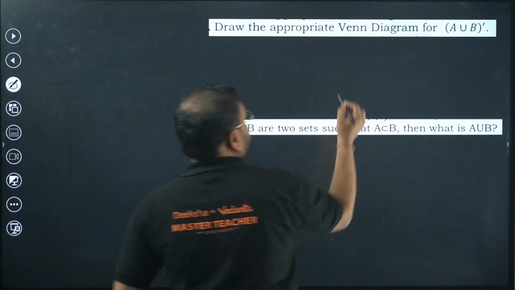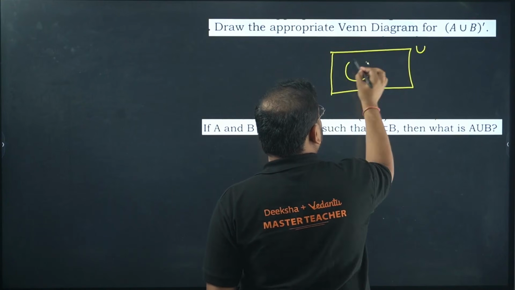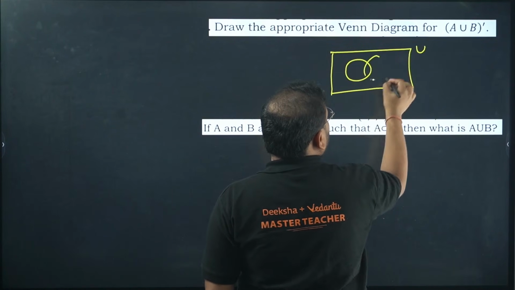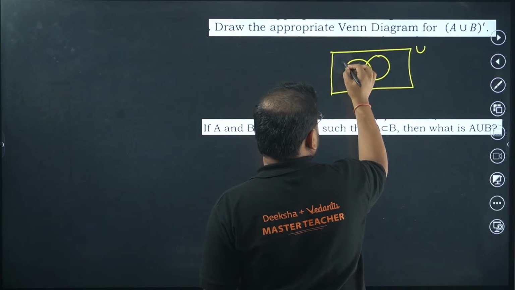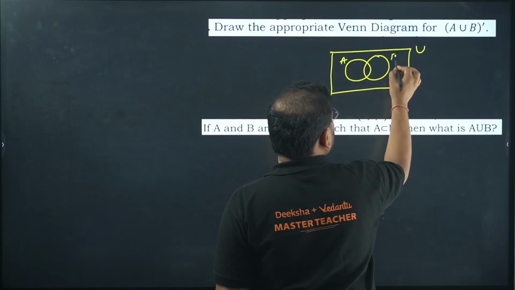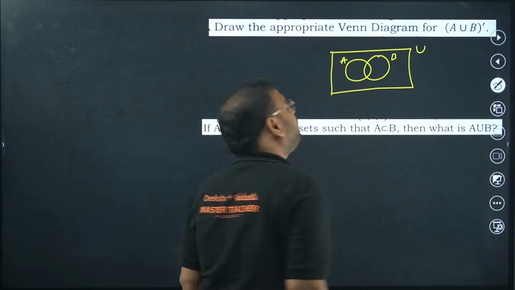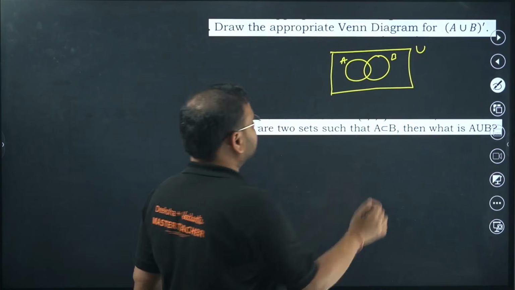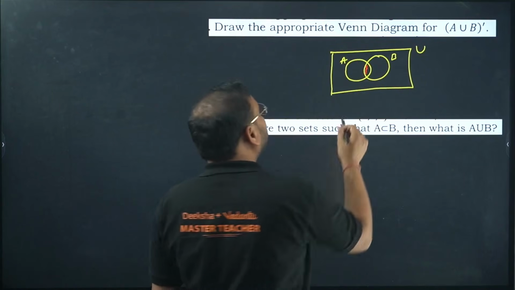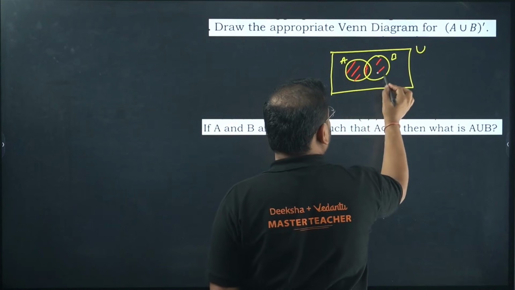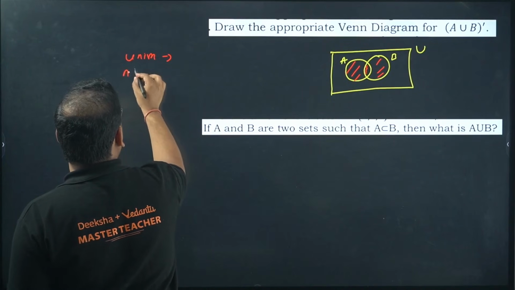So for A union B, the Venn diagram means we'll go like this. This is my universe. Sets are part of the universe. Let's say A and B have at least some intersection. So this is set A and this is set B. Represent first, as the first thing, the intersection of A and B. So this is the intersection. So what will be your union? Union will be everything in A and B without repetition. What is the meaning of union? Union means union of A and B.